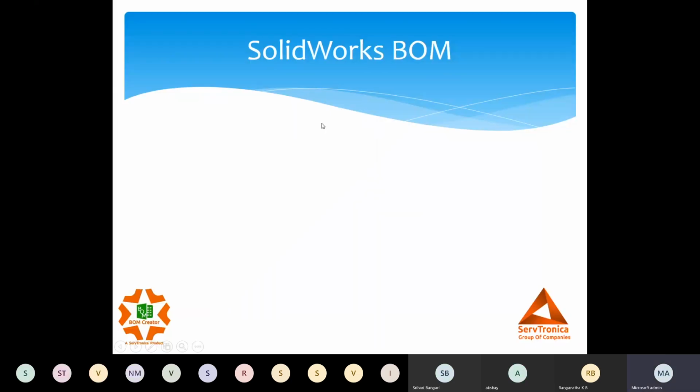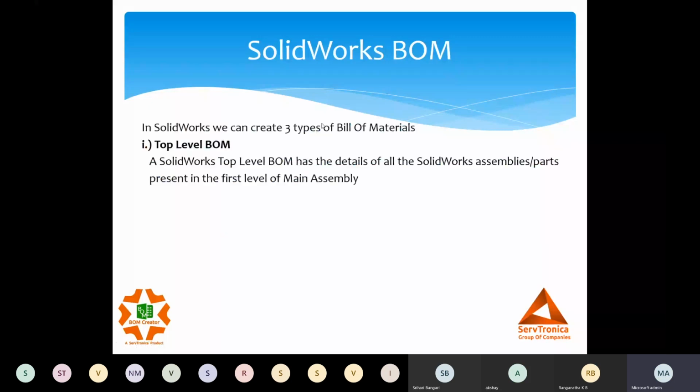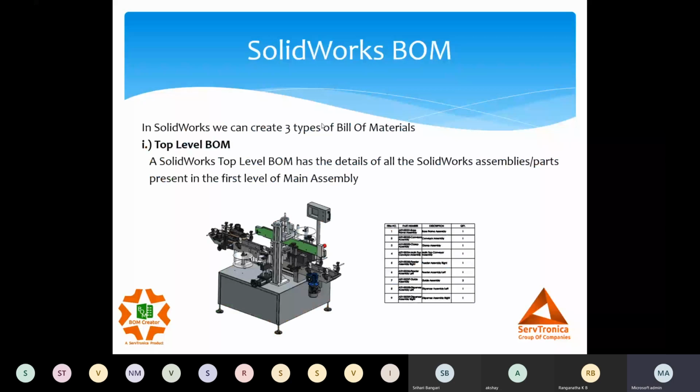In the first 15 minutes we discussed a brief about ourselves, and we discussed that we have 3 types of bill of material in SolidWorks. One is the top level BOM, which gives you a glimpse of our first level assemblies, the items available in the first level of my main machine.